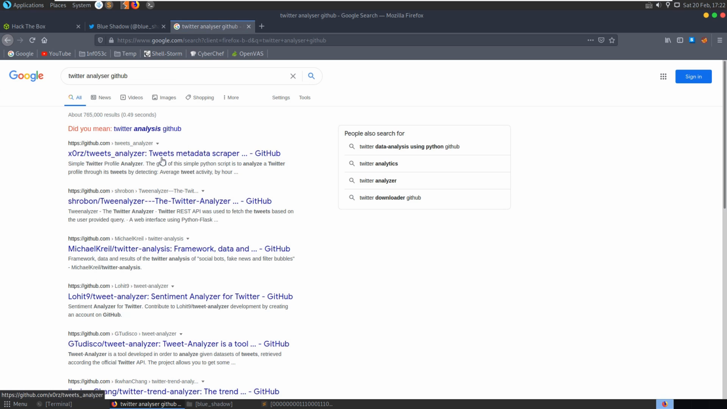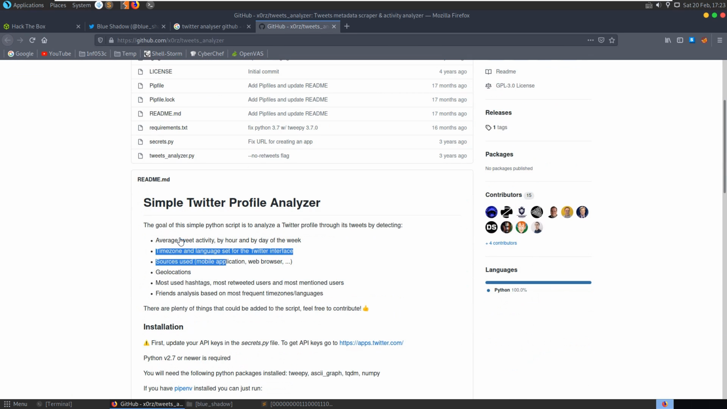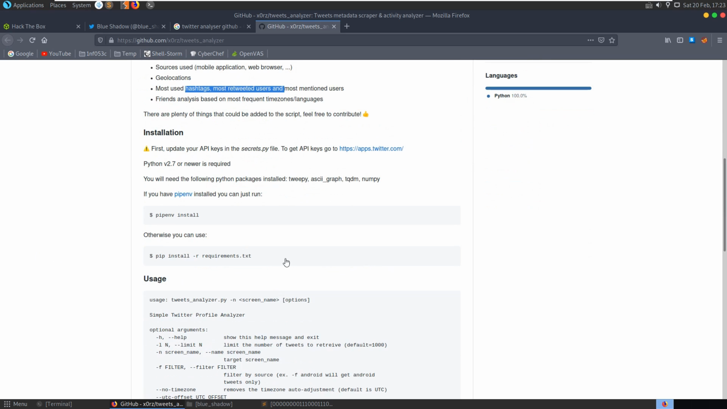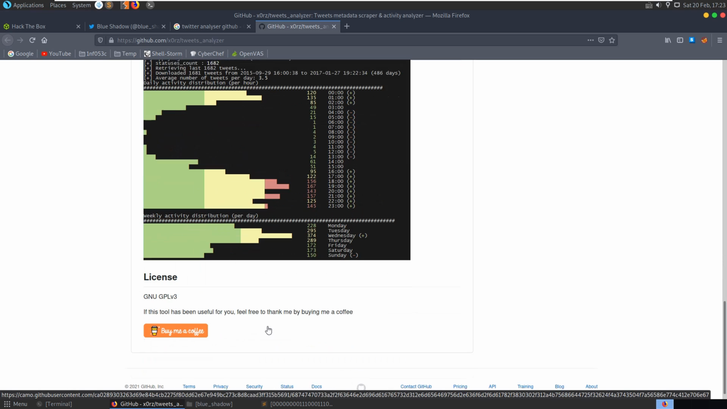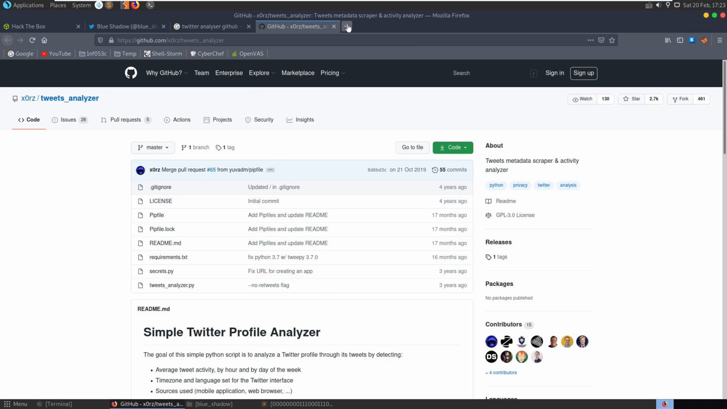There's this tweets analyzer, which I remember I had set up before. Actually, let's have a quick look at that. Analyze Twitter profile through its tweets, detecting average tweet activity by hour, by day, by week, time zone, sources used, geolocations. Okay, so we could use this. I remember using this in the past. I don't know if this was for a CTF challenge, but I do remember setting this up. So we might try this. Let's see what else we have.